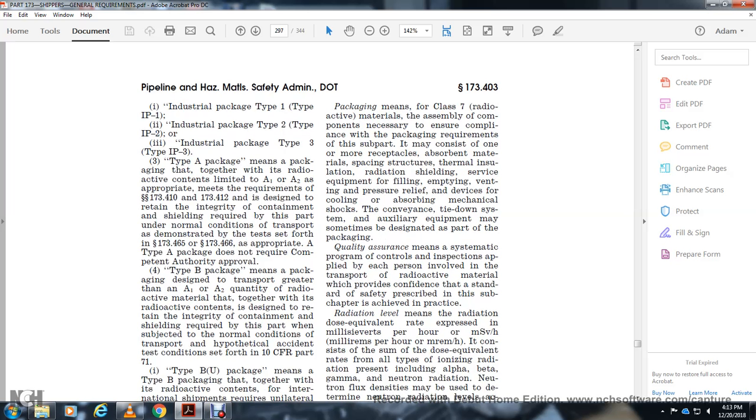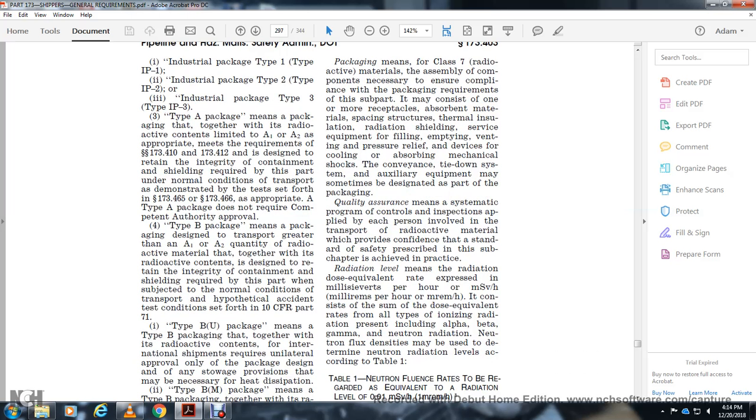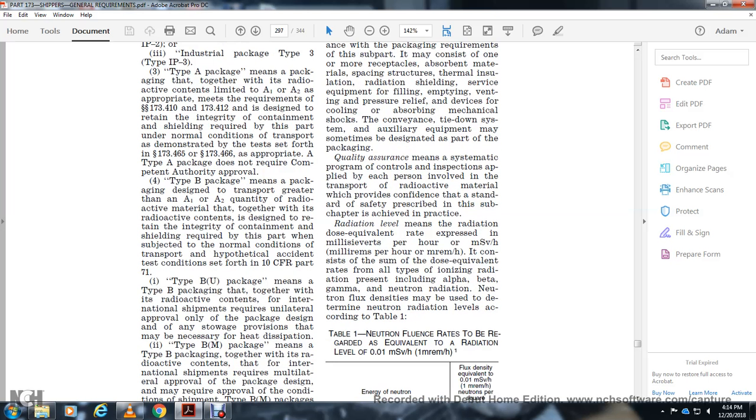Radiation level is the radiation dose equivalent rate expressed in millisieverts per hour or millirems per hour, and is the sum of the equivalent from all the types of ionizing radiation present, including the alpha, the beta, the gamma, and neutron radiation. Neutron flux density may be used to determine the neutron radiation level of the accumulation according to Table 1.